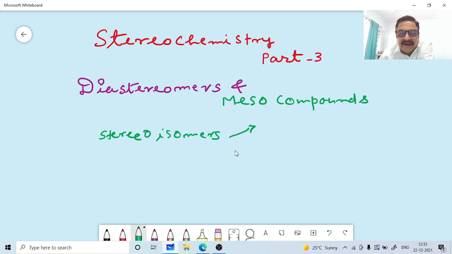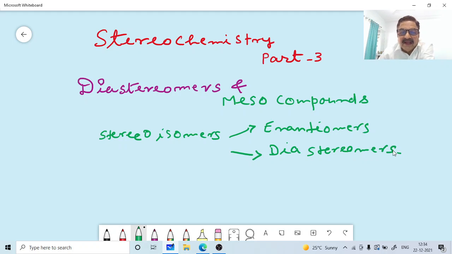Which are they? One is enantiomers and the other one is diastereomers. Enantiomers are non-superimposable mirror images, whereas diastereomers are not mirror images.